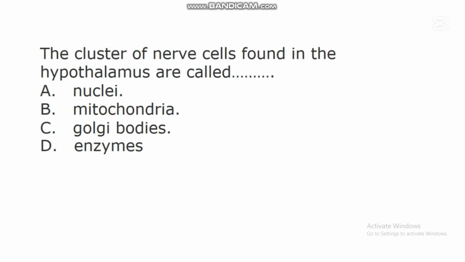The next question says, the cluster of nerve cells found in the hypothalamus are called dash. A. Nuclei. B. Mitochondria. C. Golgi bodies. D. Enzymes. In this question, the correct answer is A. Nuclei. The cluster of nerve cells found in the hypothalamus are called nuclei. So this hypothalamus contains a lot of nerve cells called nuclei in them.